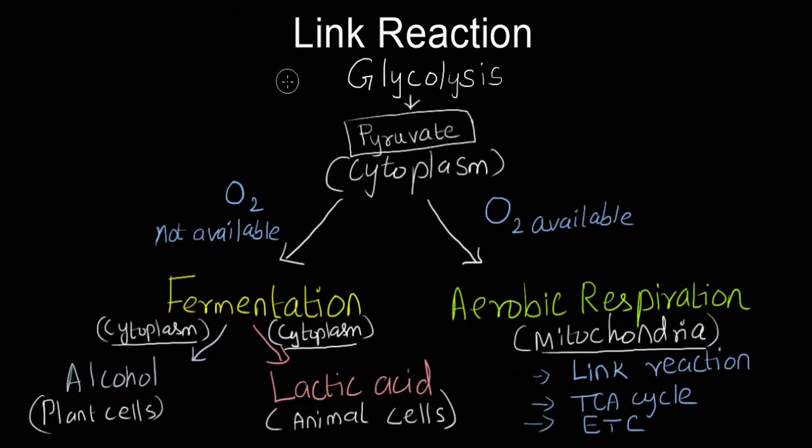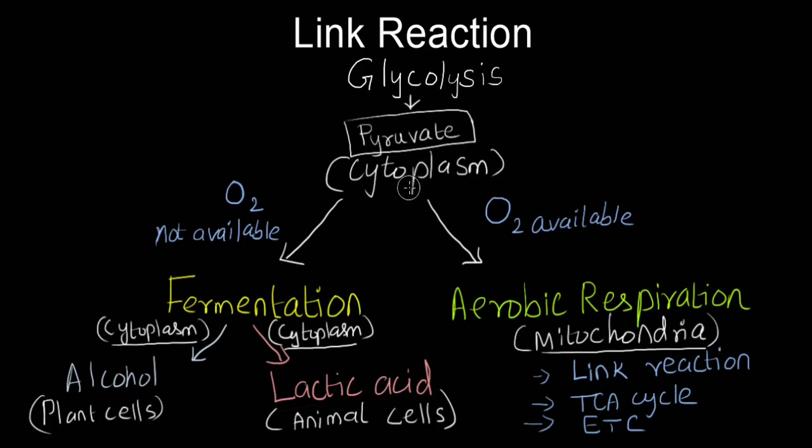The main purpose of aerobic respiration is to break down the respiratory substrate and to release more energy, and this happens in four steps. Glycolysis is the first step. Pyruvate, which is the end product of glycolysis, is the substrate for link reaction, which is the second step. Formation of pyruvate happens in the cytoplasm, whereas link reaction happens within mitochondria.